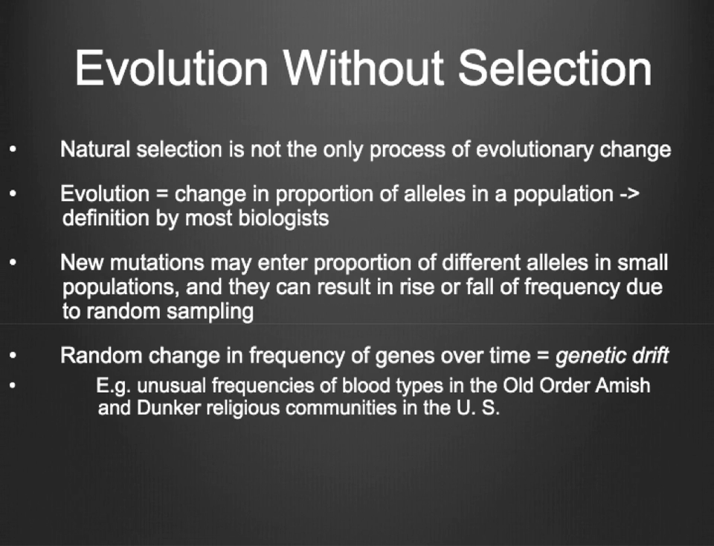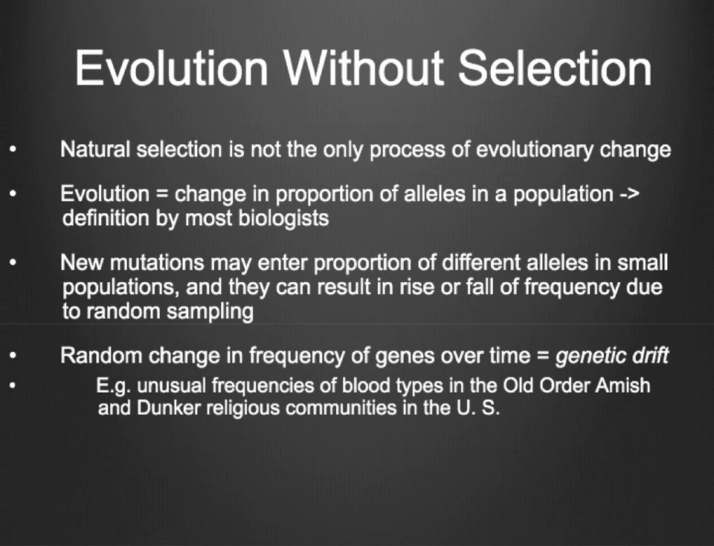According to most biologists nowadays, evolution is the change in proportion of alleles in a population. In the case of evolution without selection, new mutations may enter the proportion of different alleles in small populations and result in the rise or fall of the frequency of alleles due to random sampling. This circumstance where the frequency of genes changes randomly over time is called genetic drift.